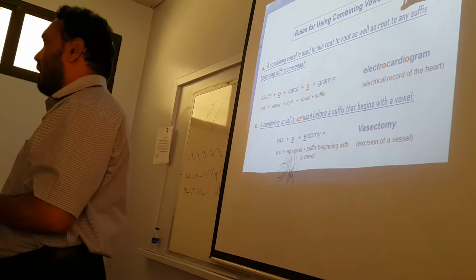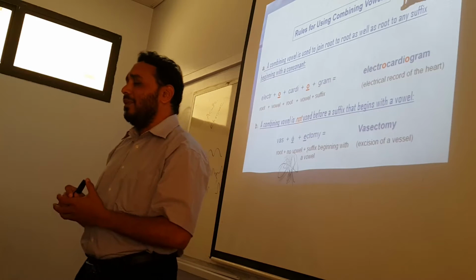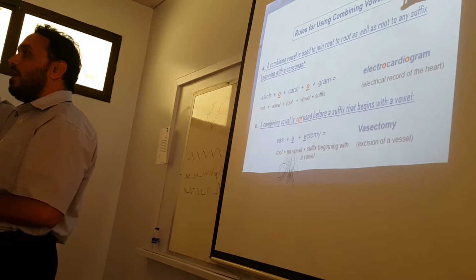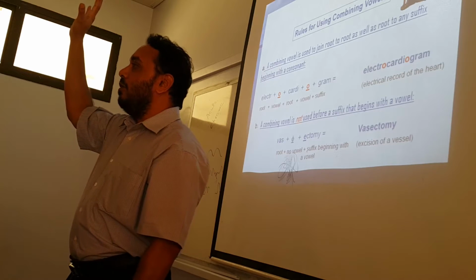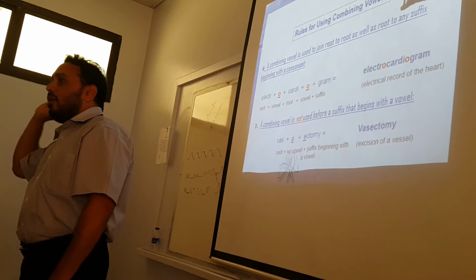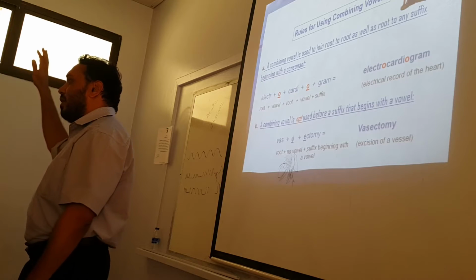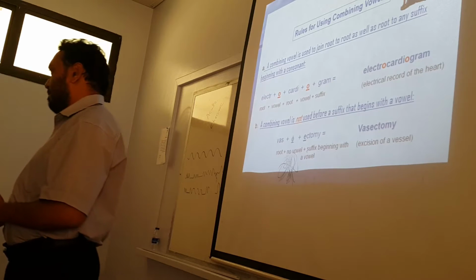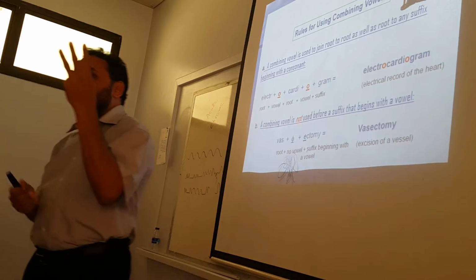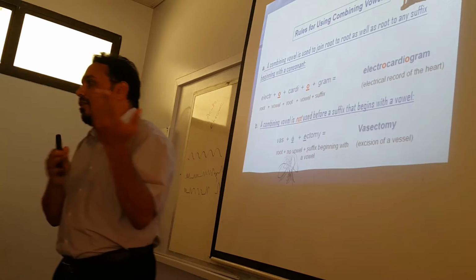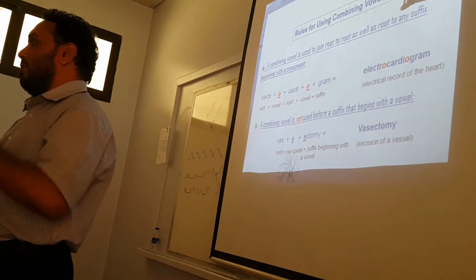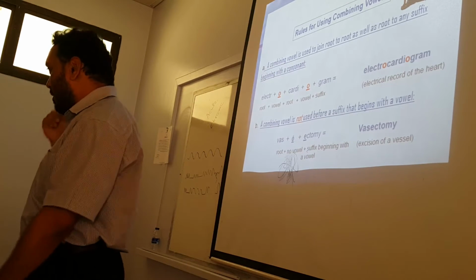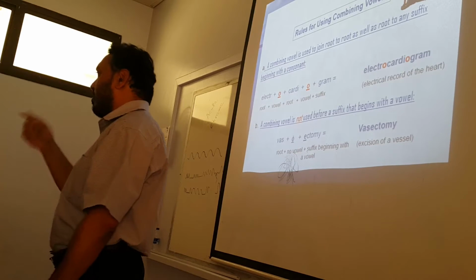What are the vowels? A, E, I, O, U. These are the vowels. Almost all English words have one or more vowels in them, except for only a few words like sky. Sky does not have a vowel in it, but still it means something. But usually, by and large, for an English word to mean something, it has to have one or more vowels in it.